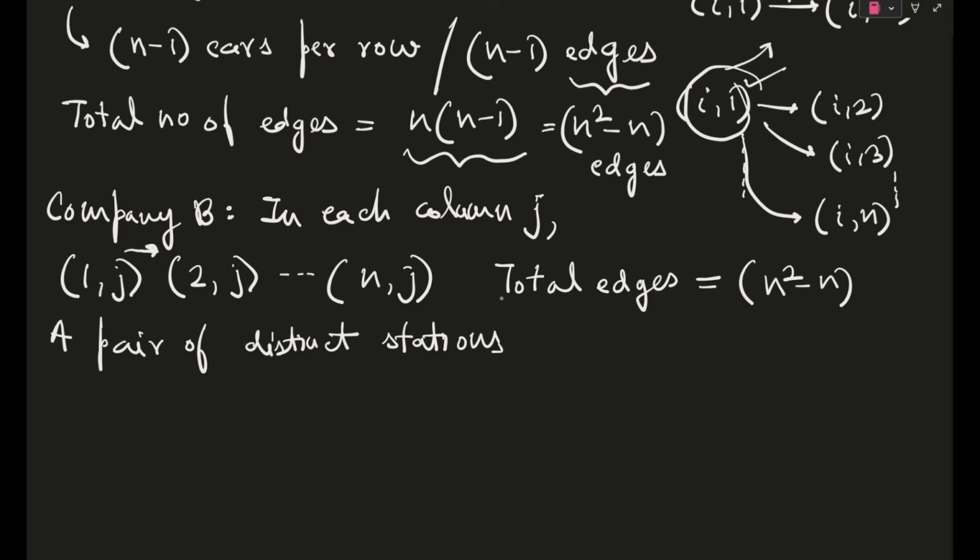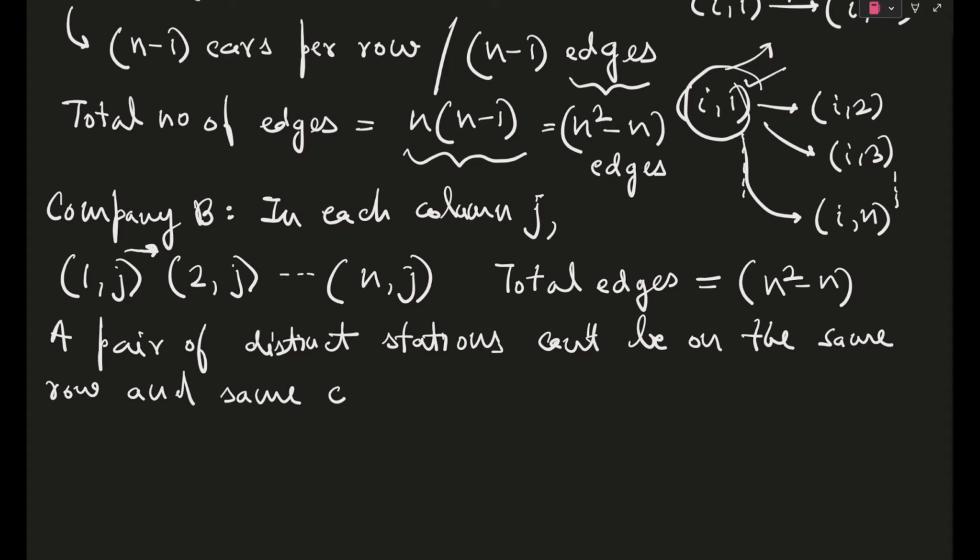So a pair of distinct stations can't be on the same row and same column. Okay, this was given in the question.